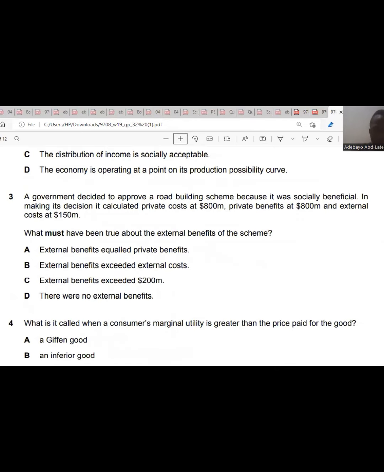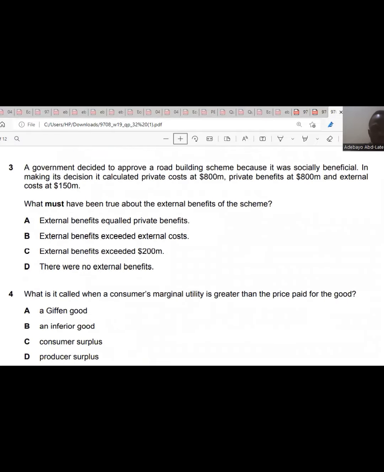Question 3. It said a government decided to approve a road building scheme because it was socially beneficial. In making a decision, it calculated the private cost as 800 million, the private benefit as 800 million, and the external cost at 150 million. What must have been true about the external benefit of the scheme? The first option is external benefit equaled private benefits. No. External benefit exceeded external cost. I think so, but let's check C. External benefit exceeded $200 million. It doesn't even show 200. No, it doesn't show anything of such.